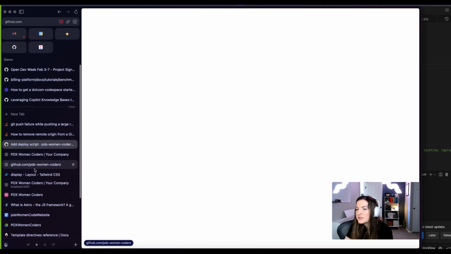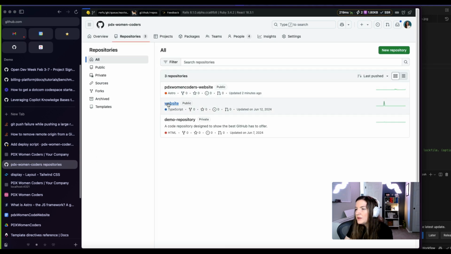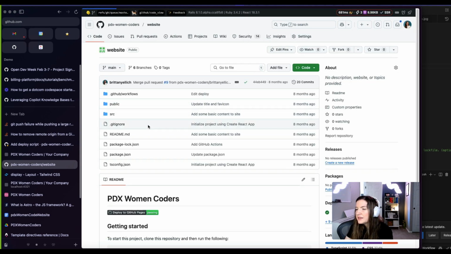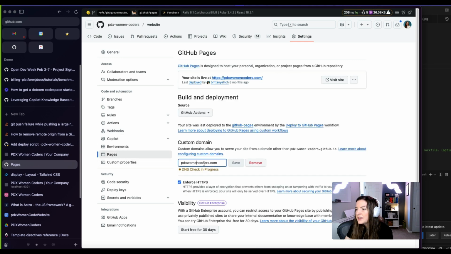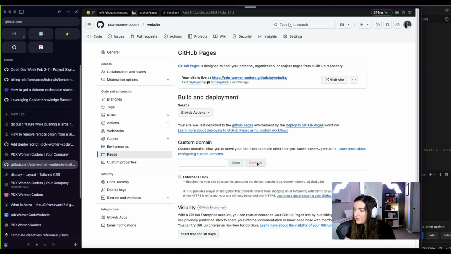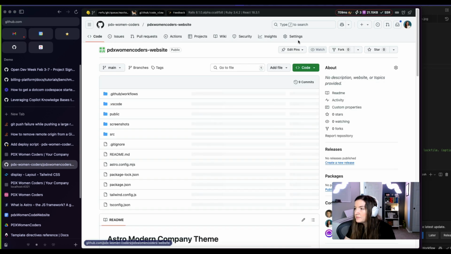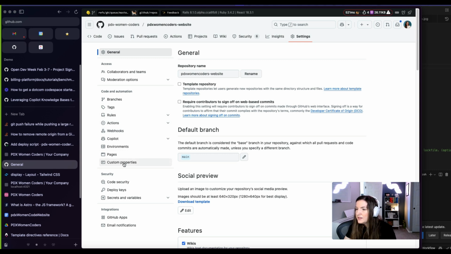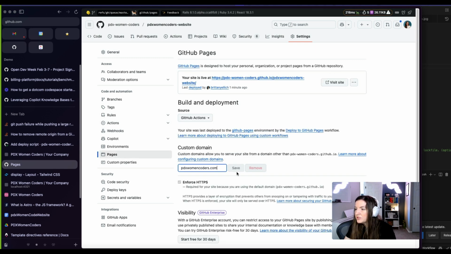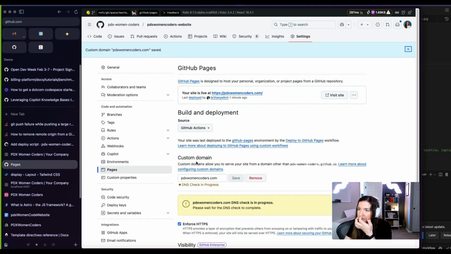While that's building, I'm just going to go to the repository's website settings, see if there's anything that we need to do to change this. I think I'm just going to remove it and then change it to this new custom domain here. Pages, custom domain, save. This domain should already be set up with all of the things that we need, because this is what I was using previously.